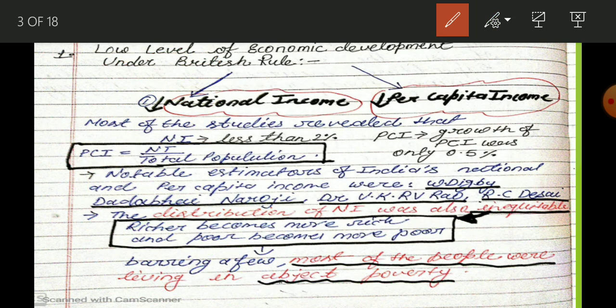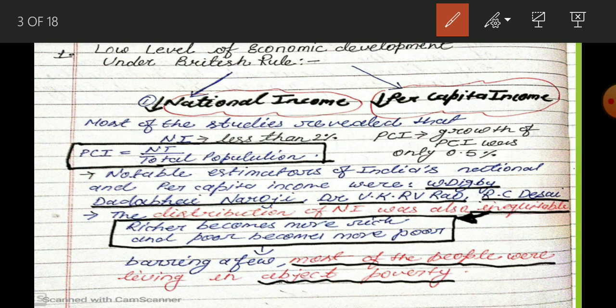Which type of economic development were we having? We were having a low level of economic development. Why can we say it? Because national income and per capita income both are very low. The growth rate of national income was only 2% and per capita income was only 0.5%. And one more thing, there was inequitable distribution of national income.